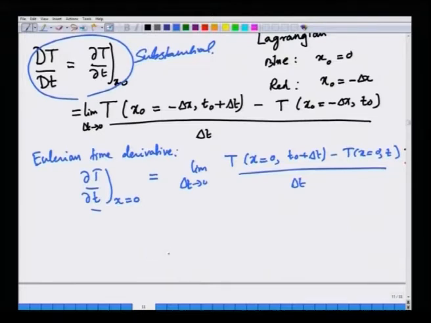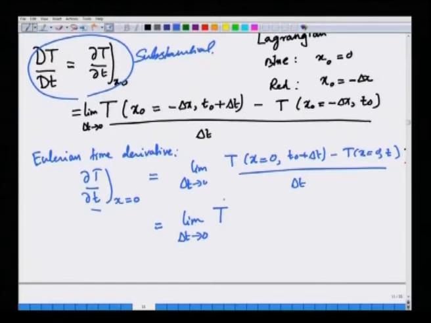So how do we do that? In very simple terms, we simply take this and add and subtract the following quantity. First we realize that x equal to 0, t naught plus delta t is nothing but... So we could also do something similar. Instead of doing it at x equal to 0, you can call it x. That is perfectly fine. So I am going to relabel the Eulerian independent coordinates with Lagrangian independent coordinates.